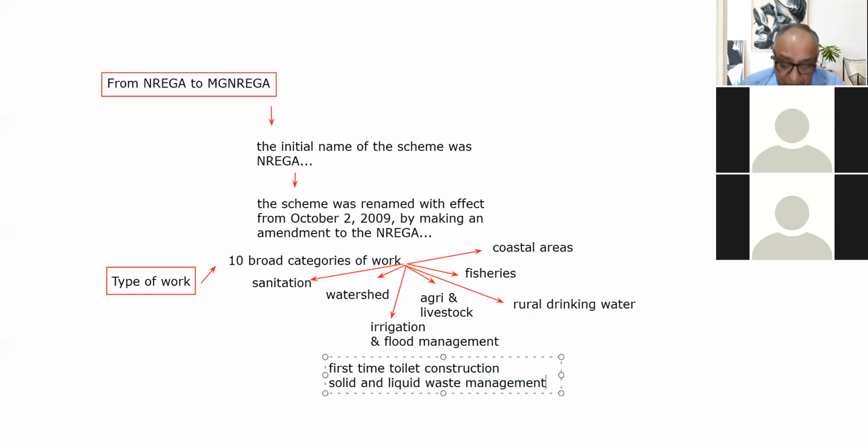But here one important thing is that the work is approved by the Gram Sabha. The Gram Panchayat puts up a proposal and the Gram Sabha approves the work. There can be a number of proposals, we can do this, we can do this, and it is the Gram Sabha that would prioritize the work.